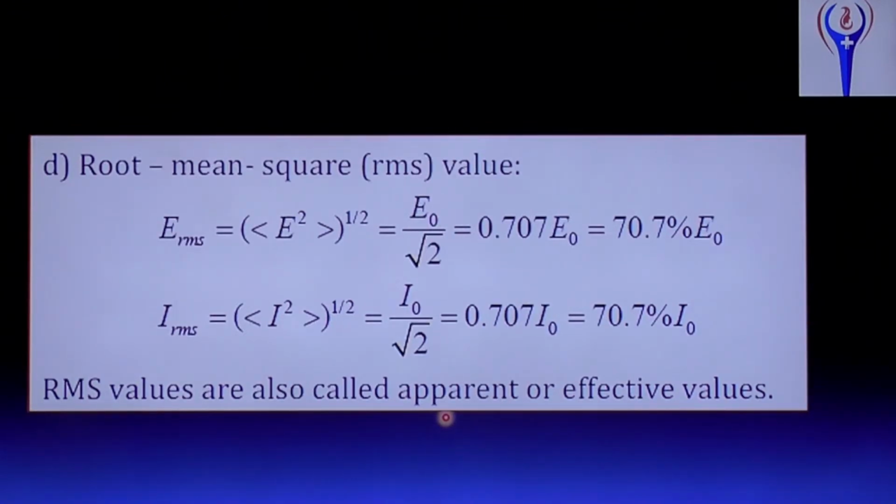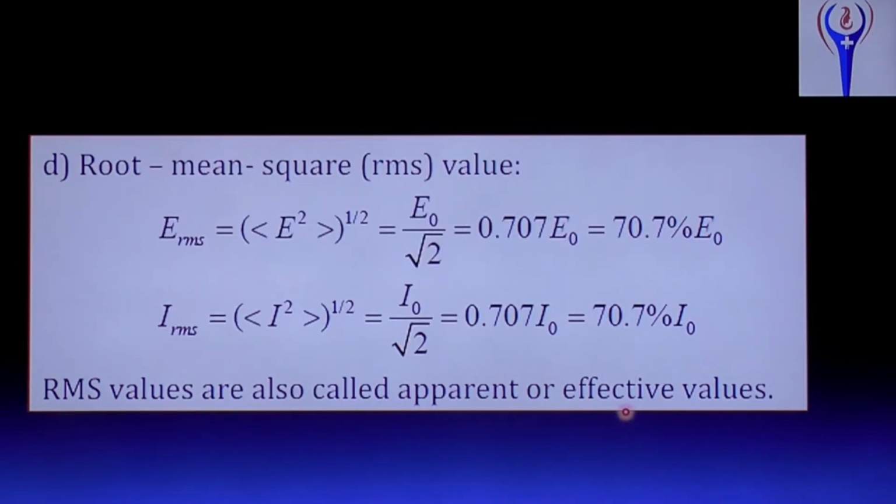So E RMS equals 70.7% of E naught. Percentage means multiplied by 100: 0.707 into 100 is 70.7% of E naught. Similarly, I RMS, the root mean square value of current, equals I square average whole power 1 by 2, equal to I naught by root 2, that is 0.707 times I naught, multiplied by 100, so 70.7% of I naught. And RMS values are also called effective values or apparent values.